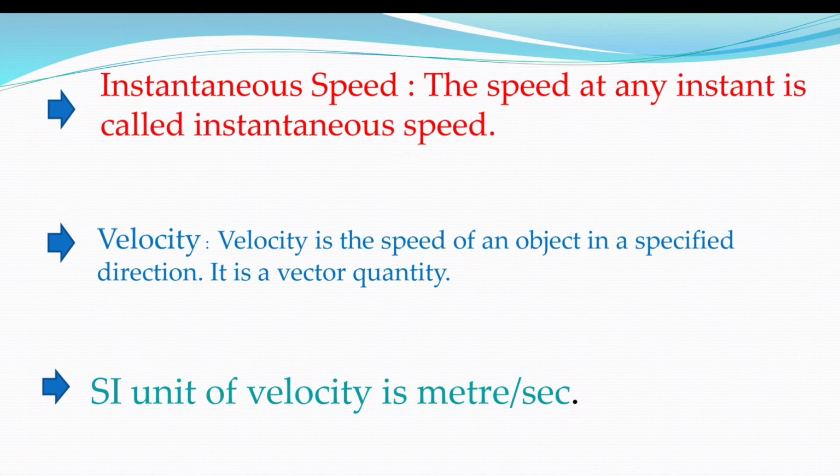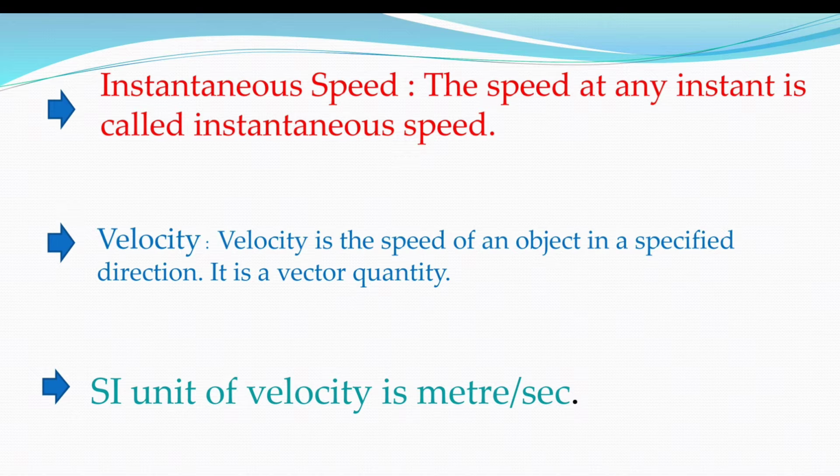Instantaneous speed. What is instantaneous speed? The speed at any instant is called instantaneous speed. Velocity. Velocity is the speed of an object in a specified direction. It is a vector quantity.